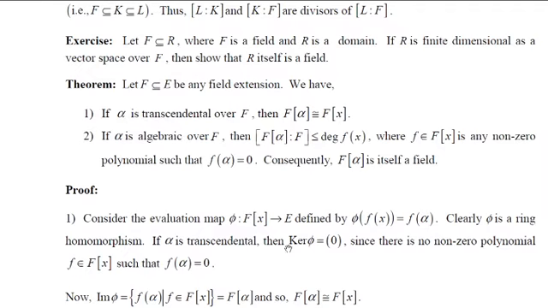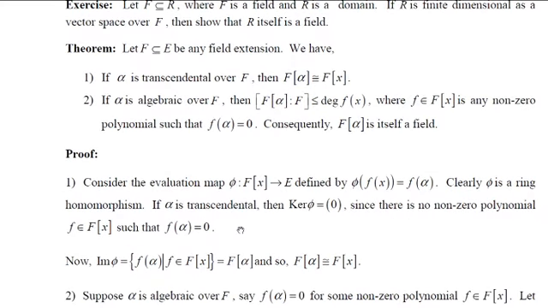Because if I replace this E by F[alpha], then every element of F[alpha] has a preimage from F[x]. Therefore, this becomes onto also. Then, by the fundamental theorem of homomorphism of rings, the domain F[x] divided by the kernel is isomorphic to the codomain F[alpha]. But F[x] by kernel 0 is nothing but F[x] only, which is isomorphic to F[alpha]. And this completes the proof.